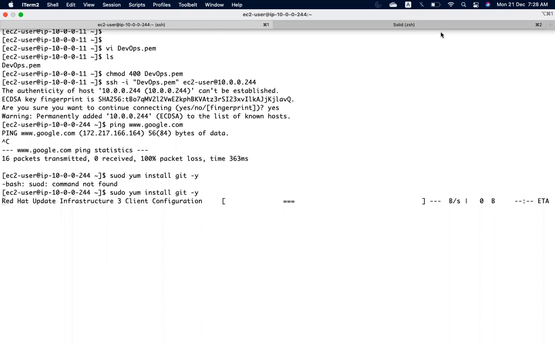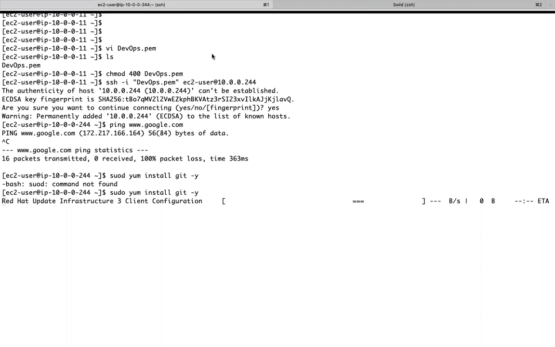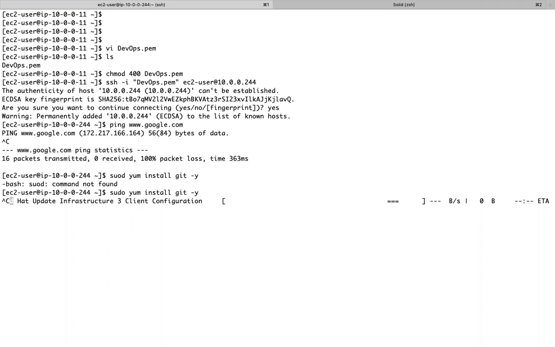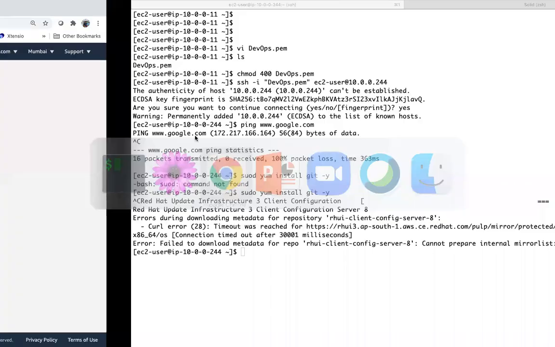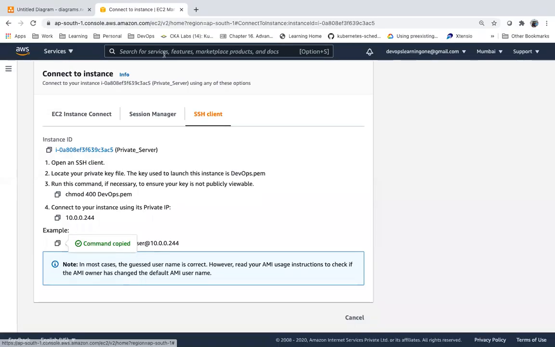Or what is the other option? What is the one more option which we have? Can I enable the internet connectivity via NAT? So I can enable the internet connectivity via NAT. So let me go to VPC again.